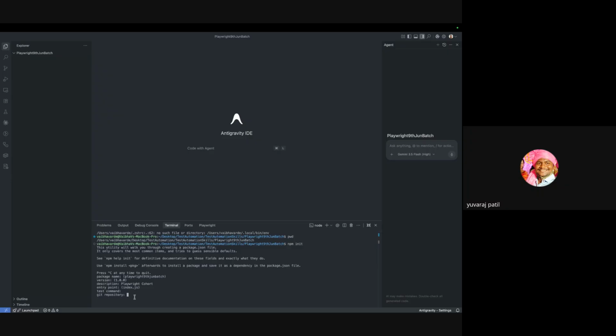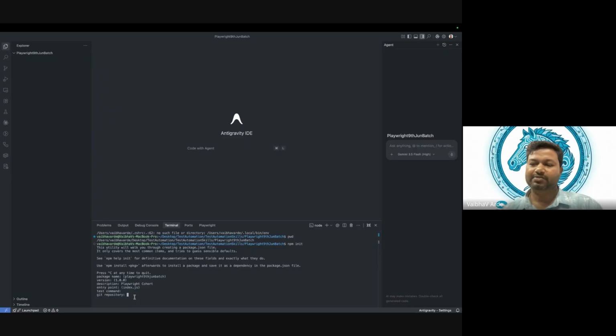Push the code on GitHub. GitHub code, right? So it is a place which will be a remote repository for you, where you are going to keep your code. Okay, so as of now, I will just skip it. We'll do it later.